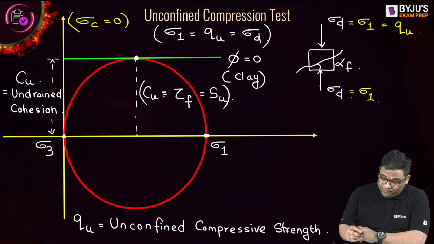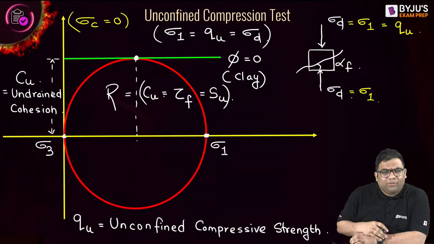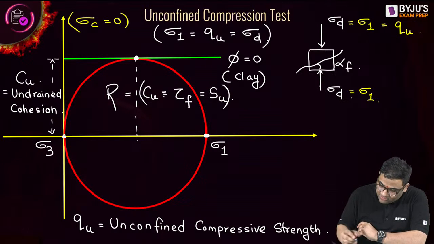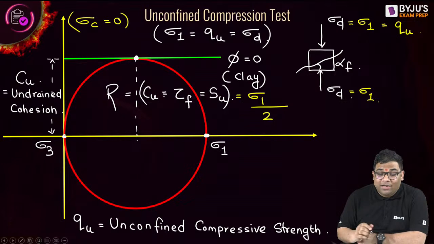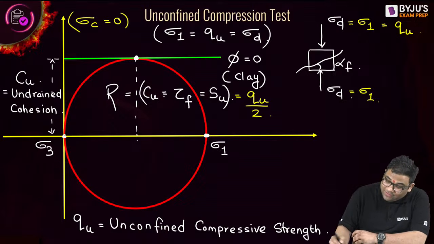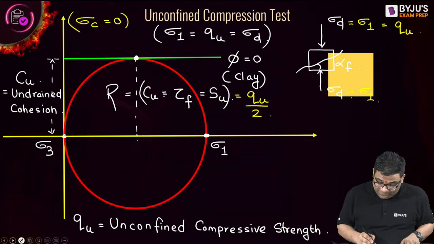Yes. Now you see, this will be equal to the radius of this particular Mohr circle, right? Now radius of a Mohr circle is what? Sigma 1 minus sigma 3 by 2. Here sigma 3 is 0, so only what? Sigma 1 by 2. And what is sigma 1? Sigma 1 is QU, right? So we get another important relation, this particular relation.